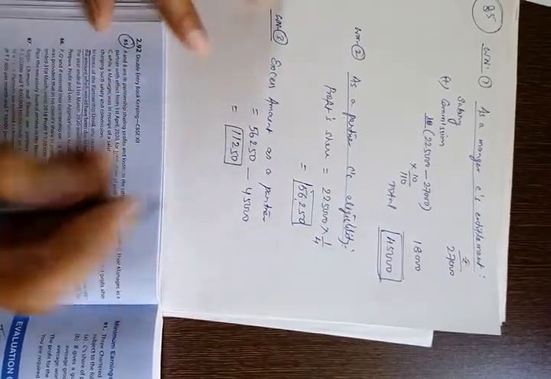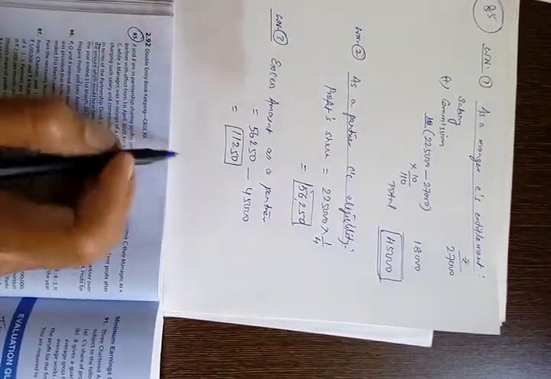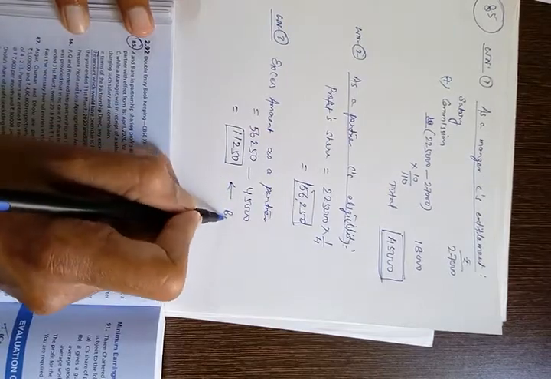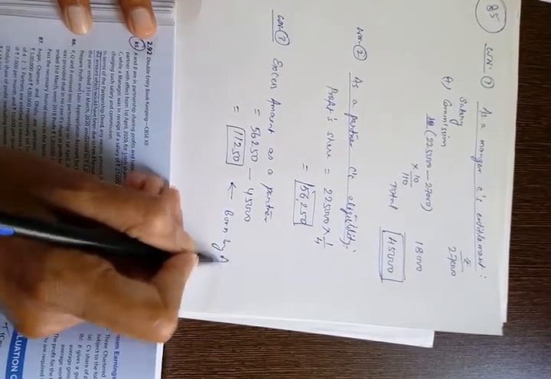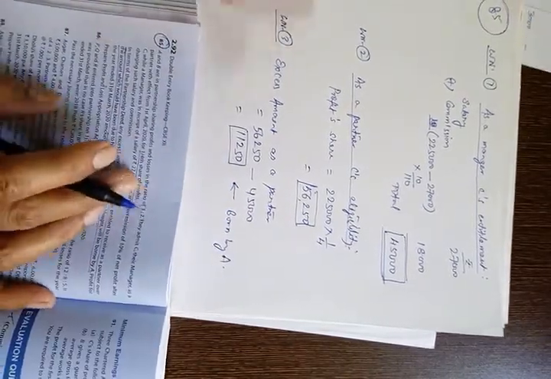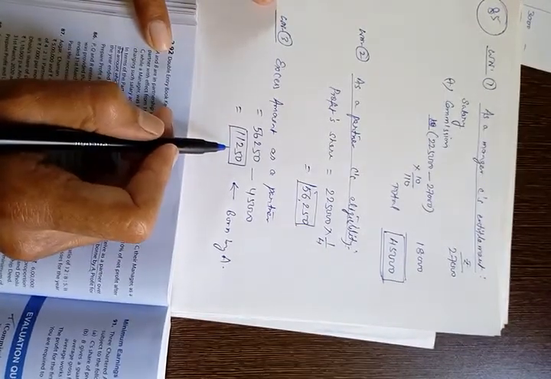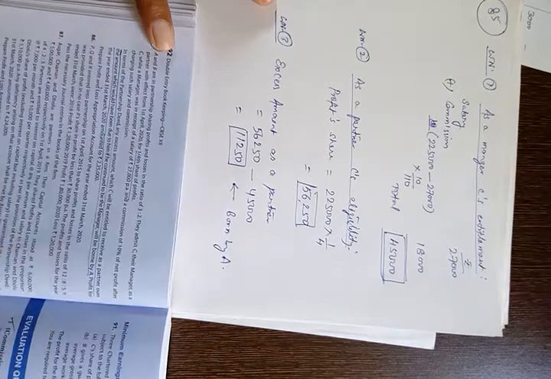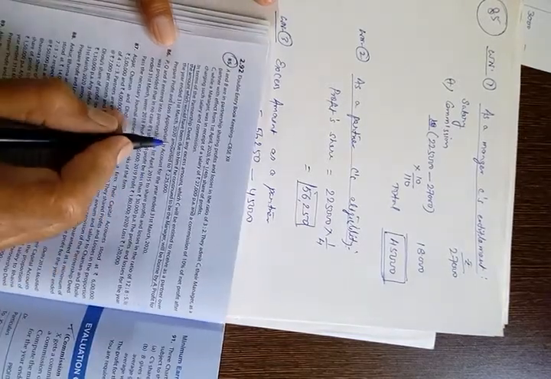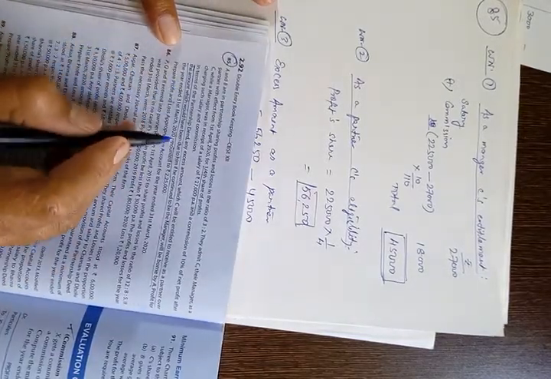So this excess amount will be borne by A. A will bear this excess, and this is what is given in the question. So the question has been decoded.